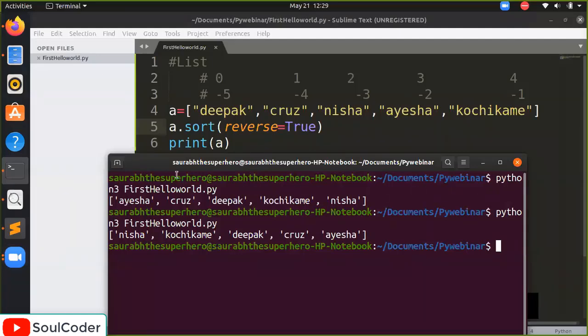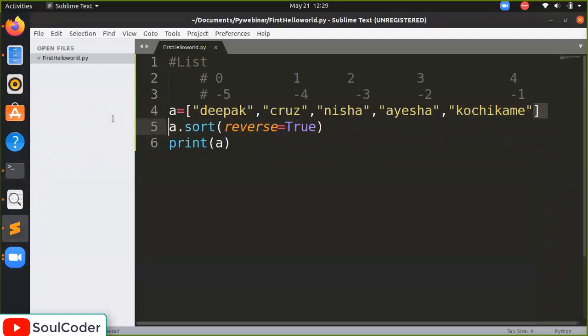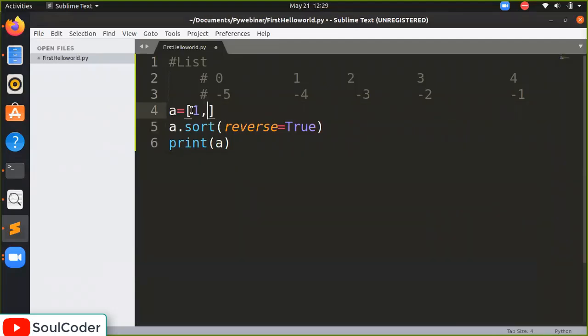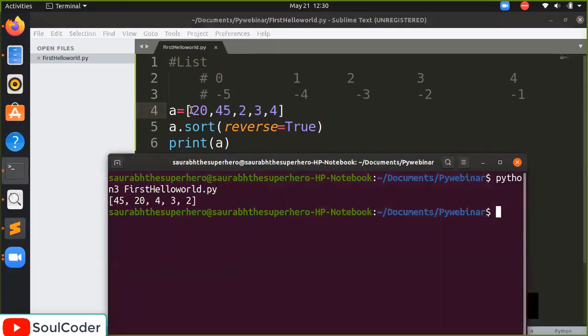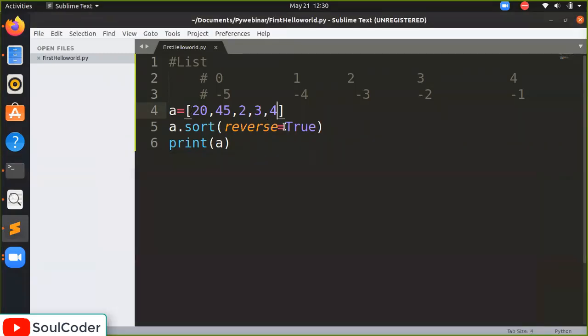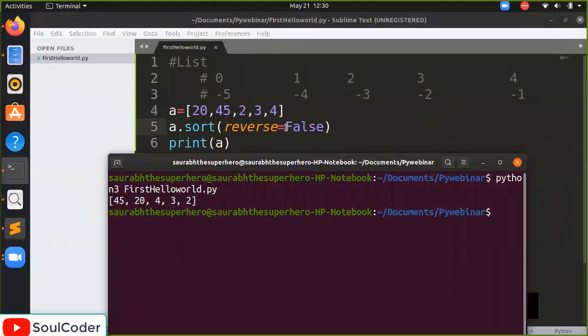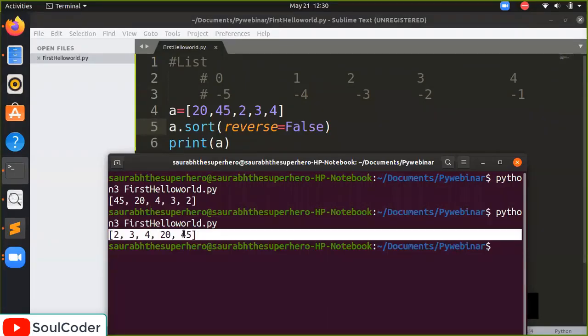Okay. So by doing this, we can do this. Now I am going to delete all this, the strings, and write a list with 2, 5, 20, and so on, and run it. What happens? 40, 24, 3, 2. Now it is in descending order, and when we say reverse equal to false and run it, it is in ascending order.